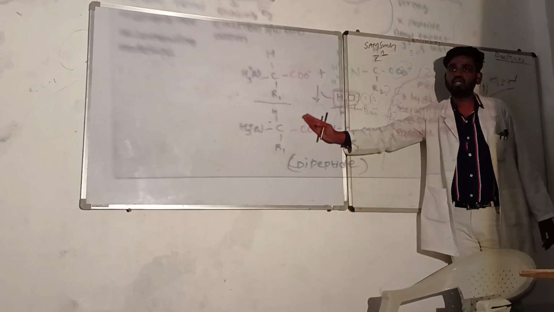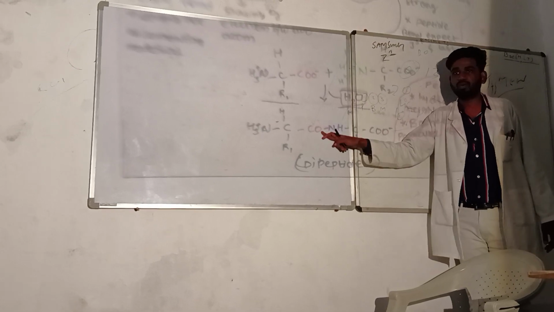For joining the two amino acids, one bond is going to get formed. We say that it will be called a dipeptide bond. Generally, when we say "di" we mean two things, but here it represents two amino acids joined together with one peptide bond.